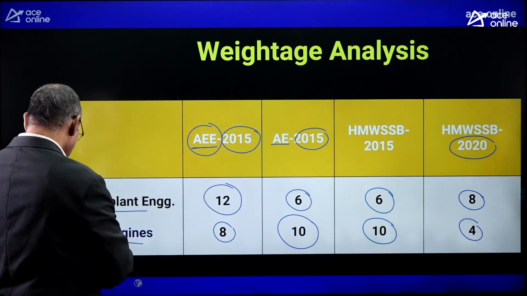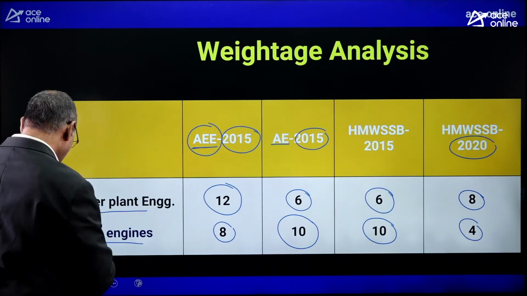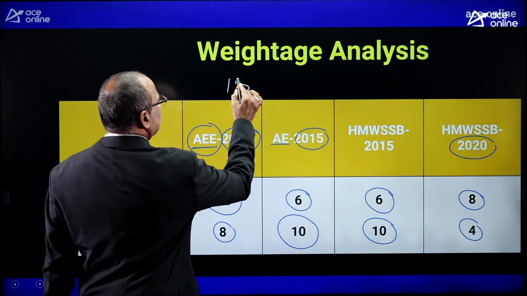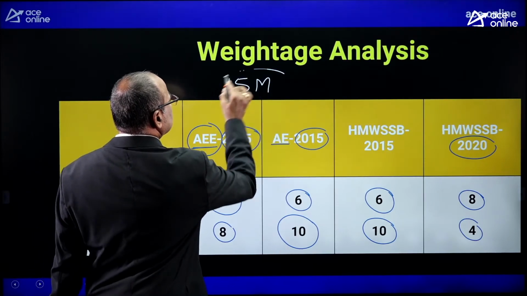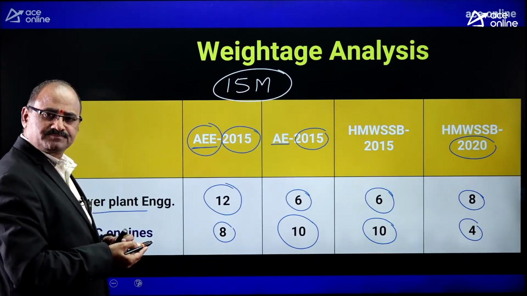From this, it can be evidently concluded that around 15 marks can be expected from these two subjects.